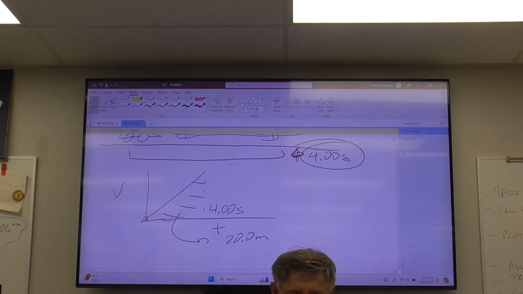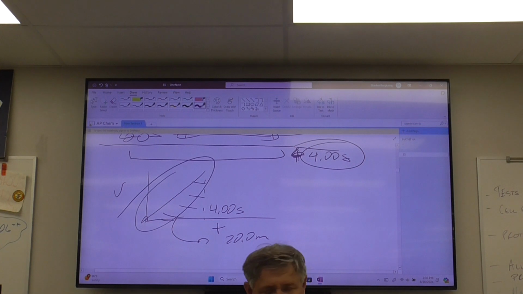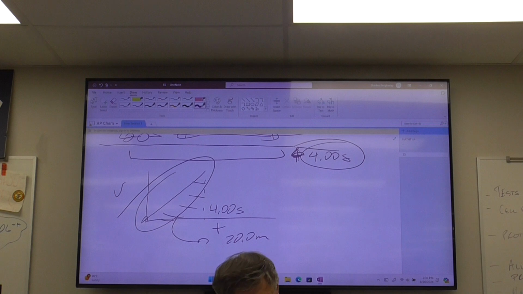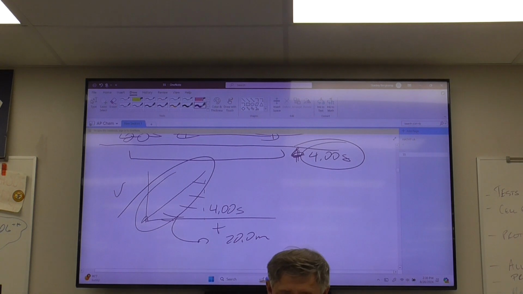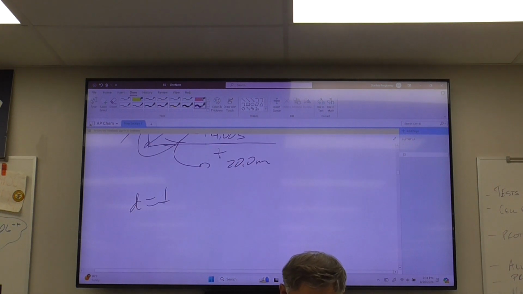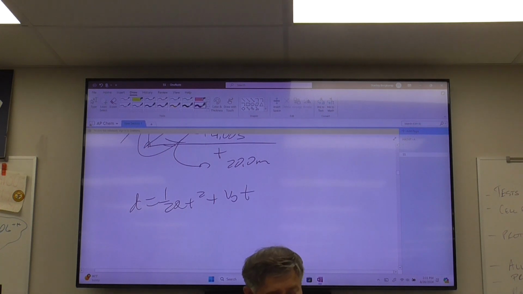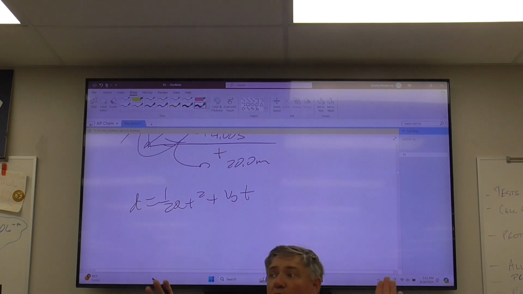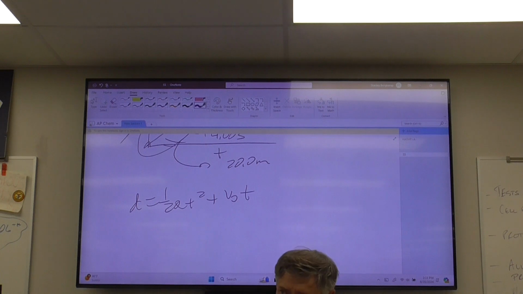Now, what's the sign of my acceleration going to be based upon this graph? Positive, because it's a straight upward sloping line, right? Okay? So I know the area, I know the time, we're off to the races. Now at this point, we're going to use distance equals 1/2 a t squared plus v naught t. Now, in this situation, my initial velocity is 0. And I don't want you to think your initial velocity is always going to be 0. No, in this situation it is. If your initial velocity is 0, what we do a lot is that you can draw an arrow.